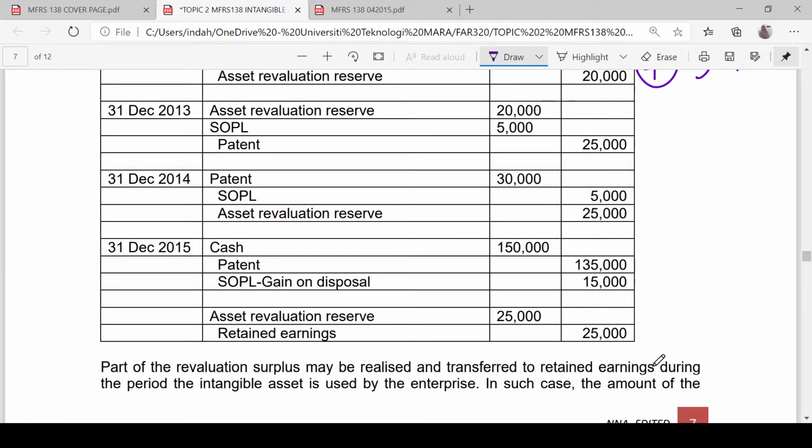In this case, because the disposal value, or the cash received from the selling of the patent, is higher than the patent carrying amount of 135,000, there is a difference of 15,000, which is the gain on disposal, and the gain on disposal will be credited to SOPL. And don't forget to transfer the revaluation surplus realized from the asset revaluation reserve to the retained earnings. So debit ARR 25,000, credit retained earnings 25,000.